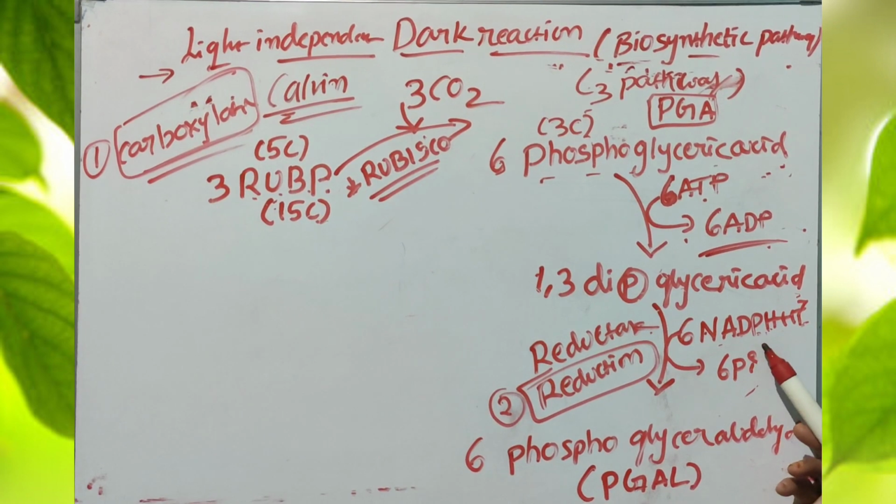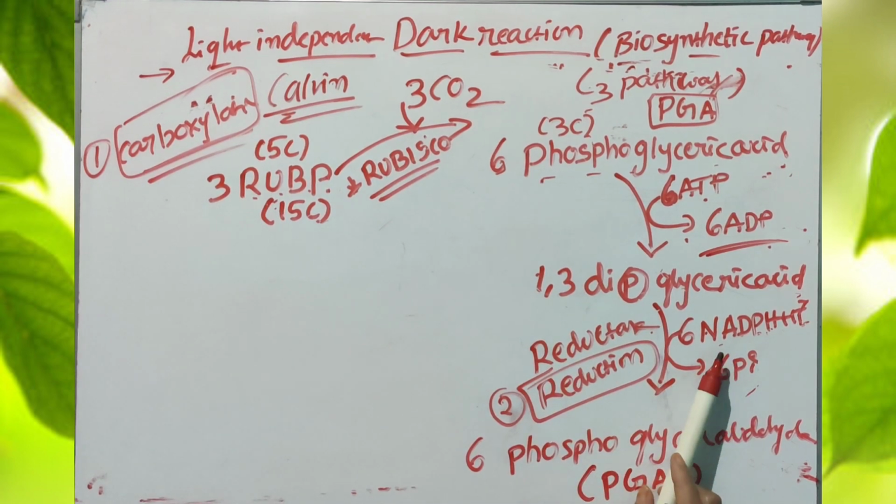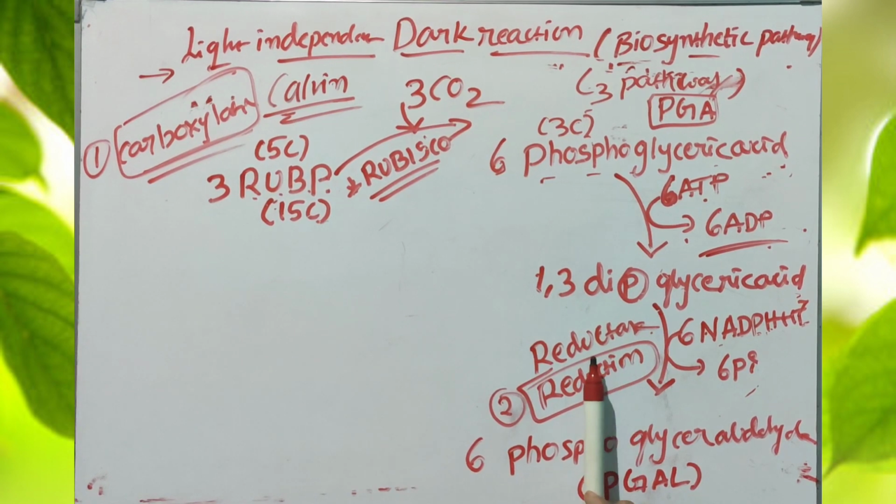In this NADPH plus H plus, the hydrogen is added to the substrate molecules. So the reaction is called reduction, addition of hydrogen, catalyzed by the enzyme called reductase. So the product is 6 phosphoglyceraldehyde, totally 6 molecules.